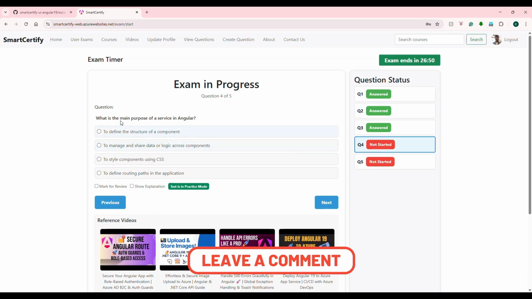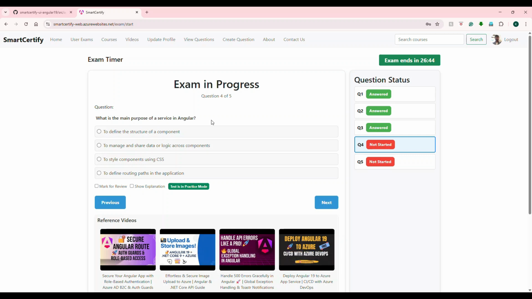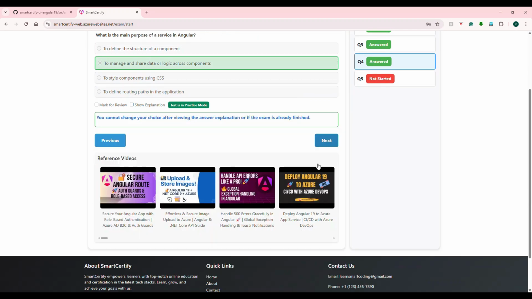The next question: what is the main purpose of a service in Angular? So far you know how Angular services work, but what is the reason for using them? That's the question. The answer is to define a structure of a component? Definitely no. To manage and share data and logic across components? Looks yes, but let's check the third and fourth ones. To style the component, definitely no. To define routing paths, no. So the answer is 2, because we are sharing the data and the logic across components. You write logic in core services and that can be used in any component, right? That's what it is. The answer is correct. Now let's go to the next one.